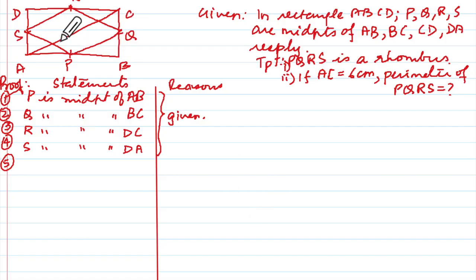Now, if this PQRS is a rhombus, then I need to just prove that it's a parallelogram with all equal sides, correct? Yes, ma'am. Now, AC has been joined over here because AC has been given as 6 centimeters. But we need to join this also, correct? We'll need to join BD. So that is your construction. You can write over there construction, and what will we write? Join.